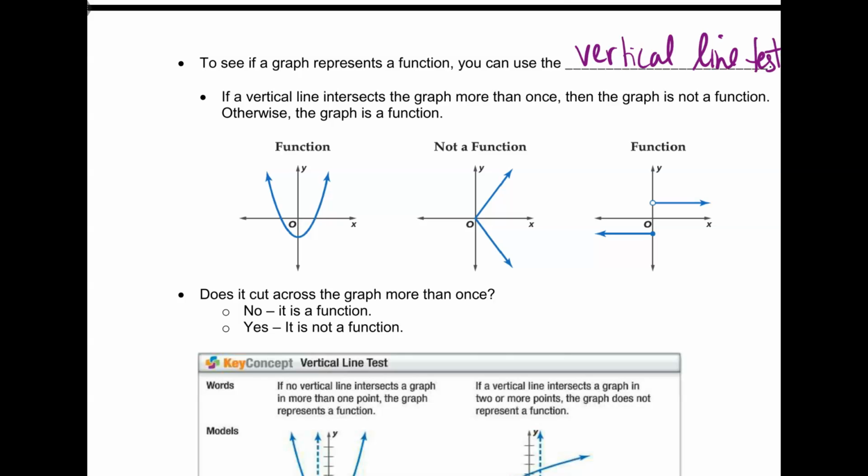So I can just draw a little line. Like this is a function. Check it out. Every one of these little lines I'm drawing only touches one point of my graph. Do you see these lines? Versus if I draw my lines here, ooh, I touch it twice. I touch it twice. That's not a function. But if I touch it here, every single one of these only touches one.